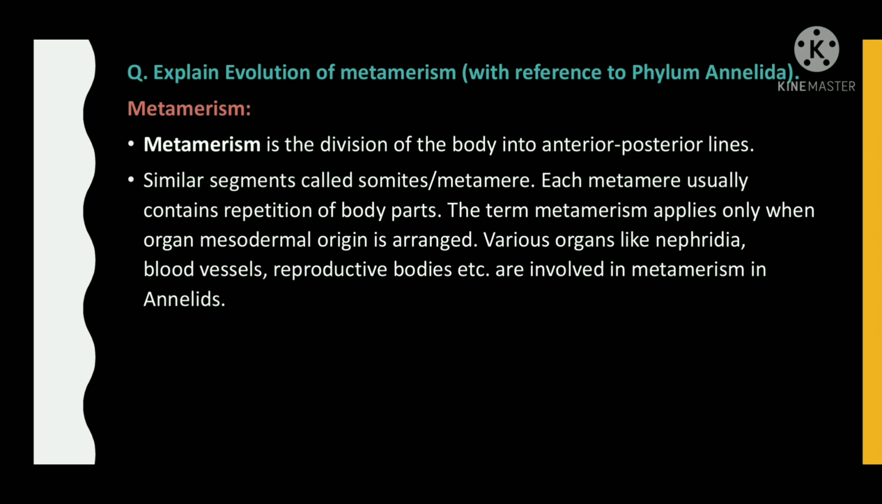Metamerism. Metamerism is the division of the body into anterior-posterior lines of similar segments called somites or metameres. Each metamere usually contains repetition of body parts. The term metamerism applies only when organs of mesodermal origin are arranged serially. Various organs like nephridia, blood vessels, reproductive bodies, etc. are involved in metamerism in annelids.